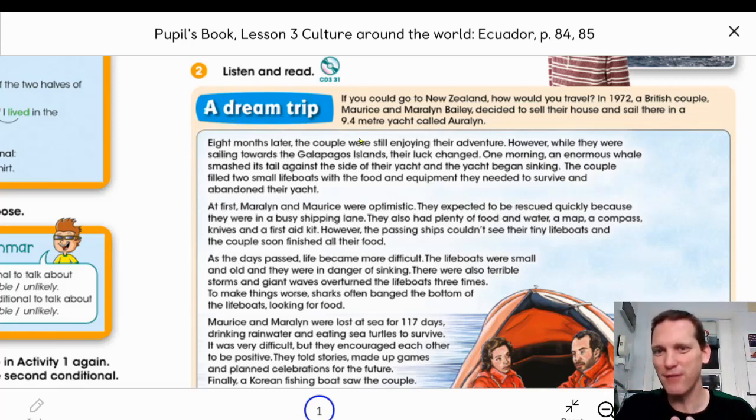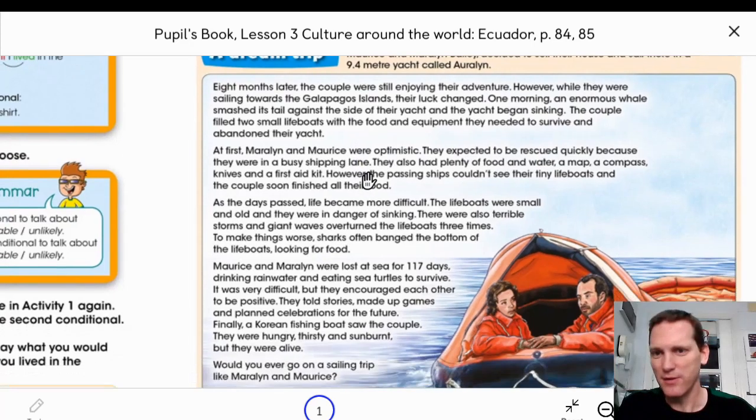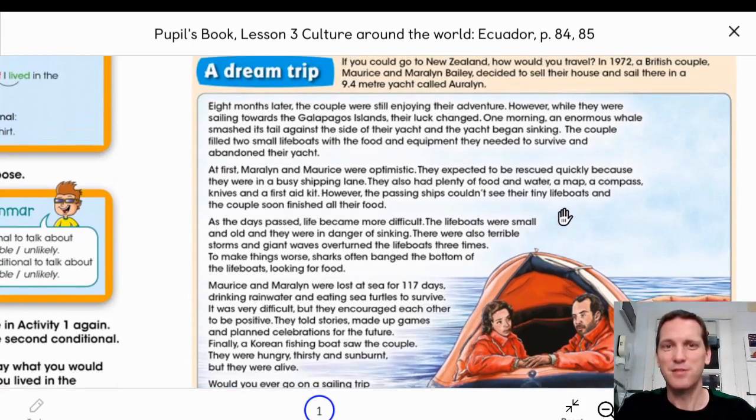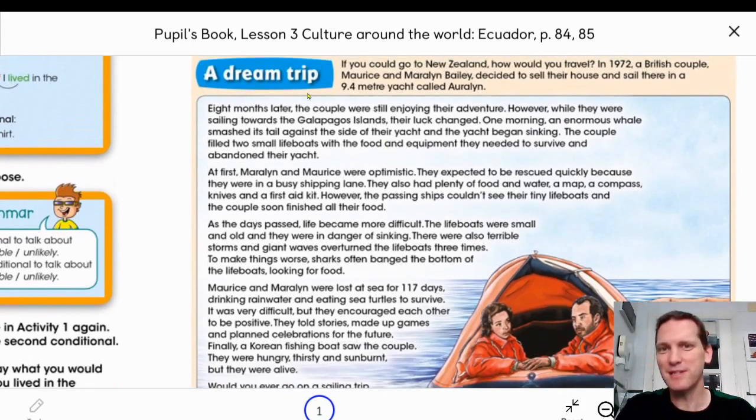Second, before you read everything, just have a quick look. Here there's a picture to give us an idea, and you can see there's a man and a woman, but it looks like there was a problem, right? Here we can see that there are two life rafts or lifeboats. These are the boats that people use in an emergency. So I have an idea that probably this dream trip was a disaster in the end. We'll see, okay?